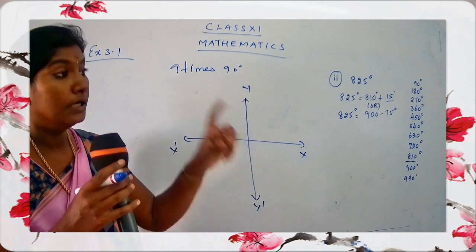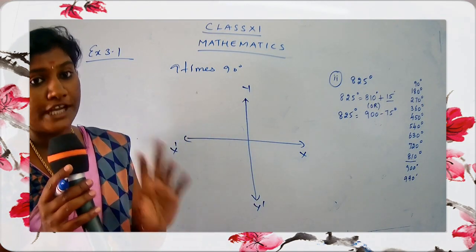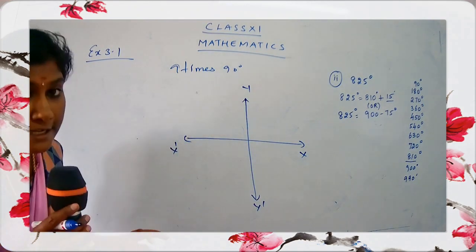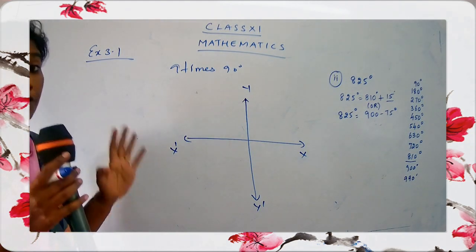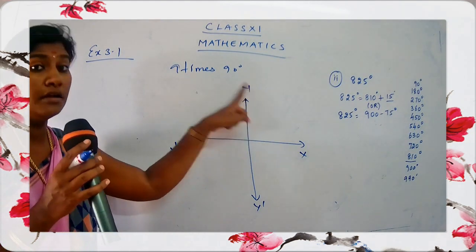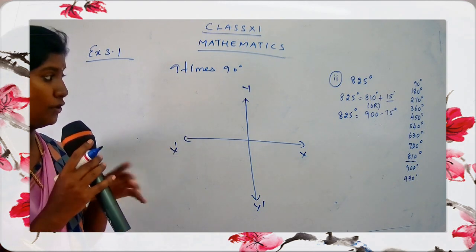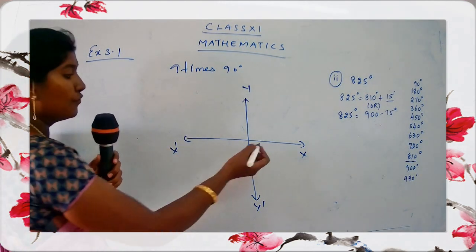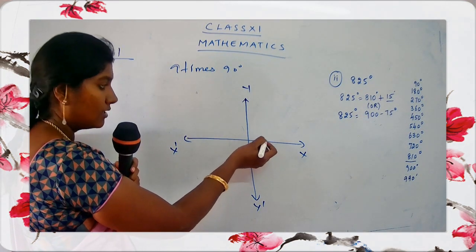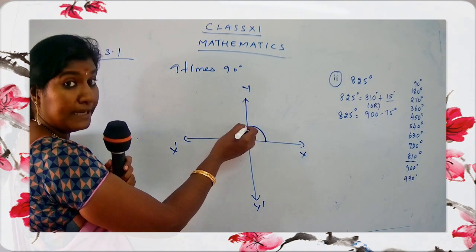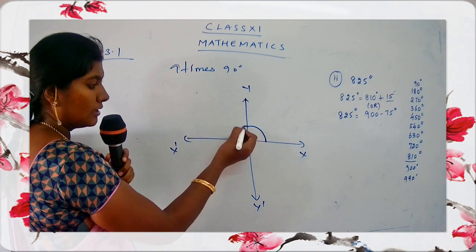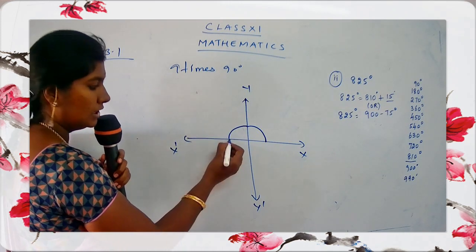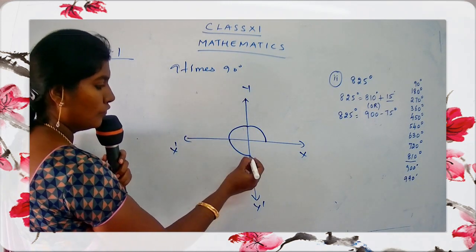Now I have told you the thing to check first of all: is it a positive angle? Yes, it is a positive angle. So you are going to move in the anti-clockwise direction. From 0 degrees you are going to start. This is one round, second round, third round, fourth round.